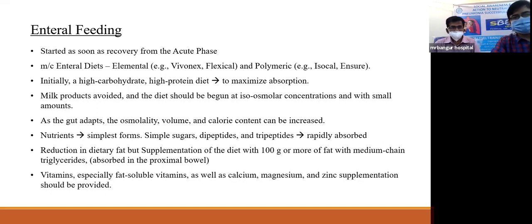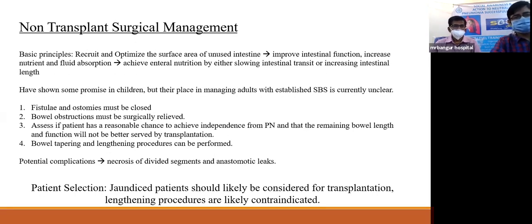There should be a reduction in dietary fat, but the diet should be supplemented with at least 100 grams or more of fat as medium chain triglycerides, because these are mostly absorbed in the proximal bowel. Along with that, fat soluble vitamins, calcium, magnesium, and zinc supplementation should be provided to give holistic feeding to the patient. Now we come to the surgical management.